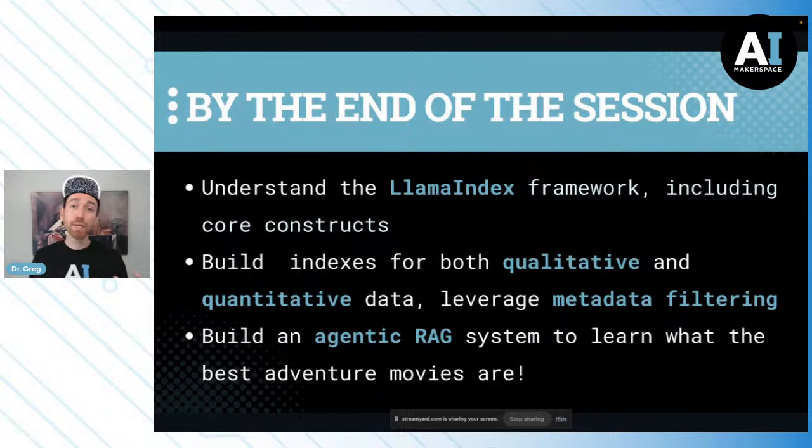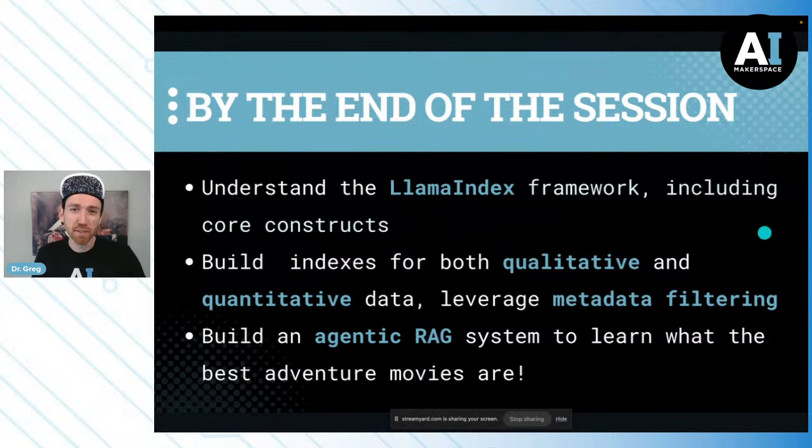All right, so as we align our aim for the day, we really want to understand these core constructs. That's what we're going to build with. That's what we're going to build on. Then we're going to build a complex RAG application that uses agentic reasoning. We're going to build indexes for both qualitative and quantitative data, meaning movie reviews and context about those movies. We're going to leverage metadata filtering to move between these two indexes, and that is going to be the agentic reasoning piece of our application. And hopefully we can get an answer.